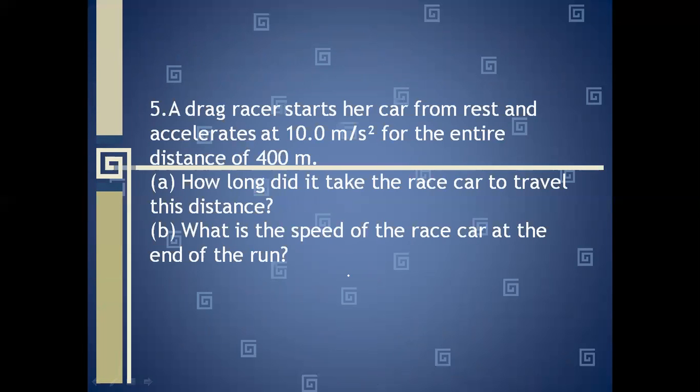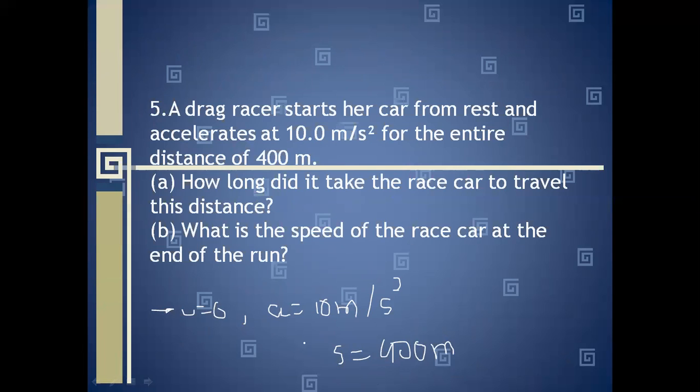So I think you are liking the questions and feeling that they are easy. So let's move to our last numerical, which is: a drag racer starts a car from rest. So we will first write what is given to us. Given is u equal to 0 meter per second, acceleration is 10 meter per second square, and the distance traveled is 400 meter. On the basis of this, we will solve the question.